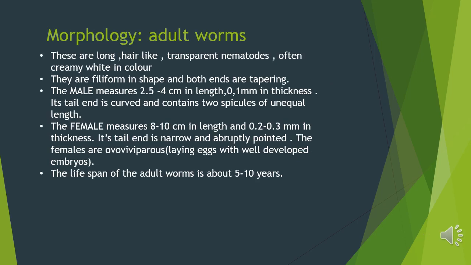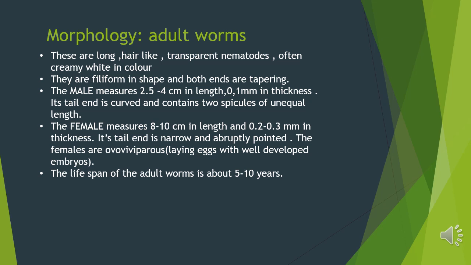Study the morphology of adult worms. That is how long they are, what their sizes are and what is the difference between male and female worms. So the adult worms are long, hair-like, transparent nematodes, often creamy white in color like a white thread. They are filiform in shape and both ends are tapering. Now there is a slight difference between the male and female.